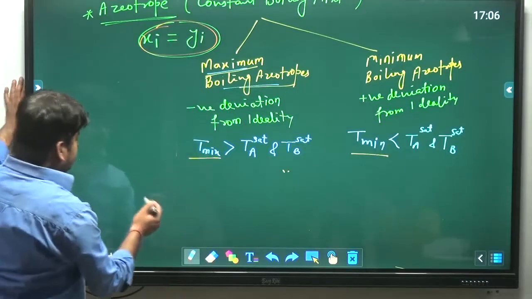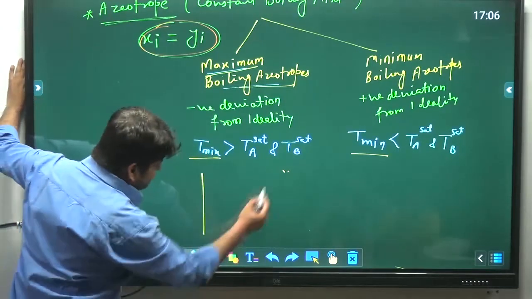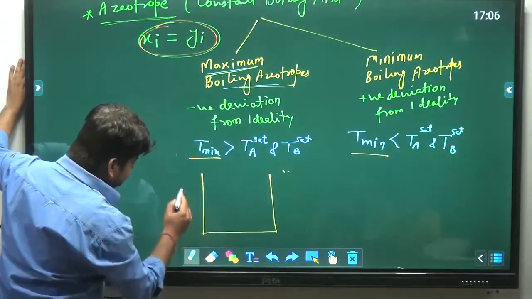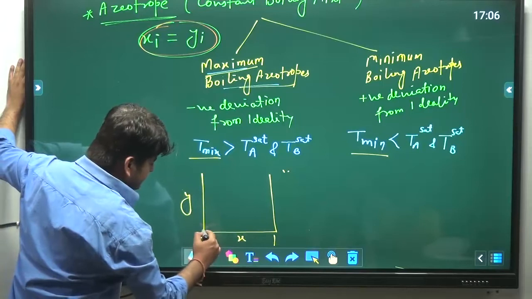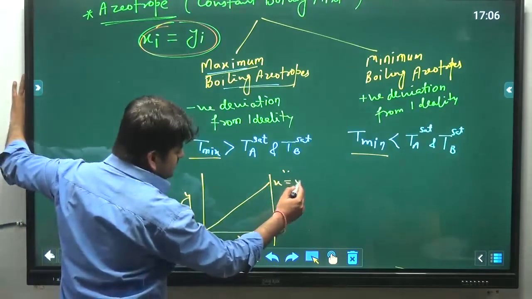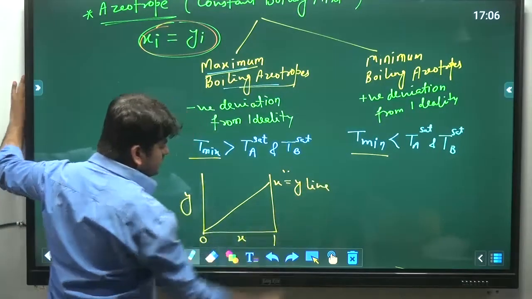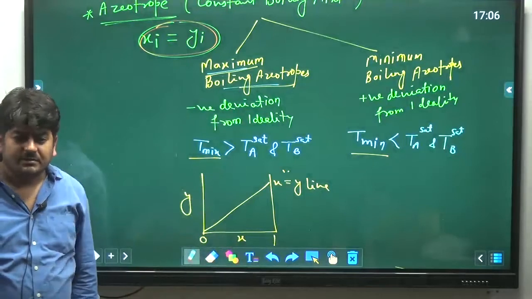Now just try to understand this maximum boiling azeotrope. If I want to study the X and Y diagram, this is the X equal to Y line. X equal to Y line means for a pure component.